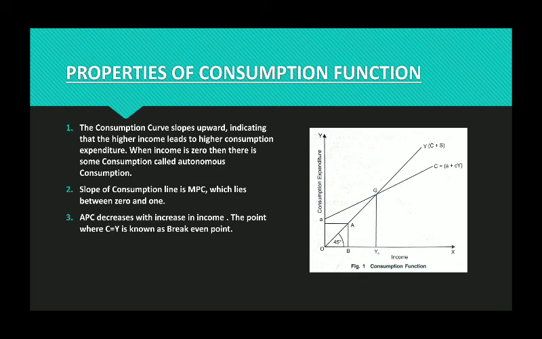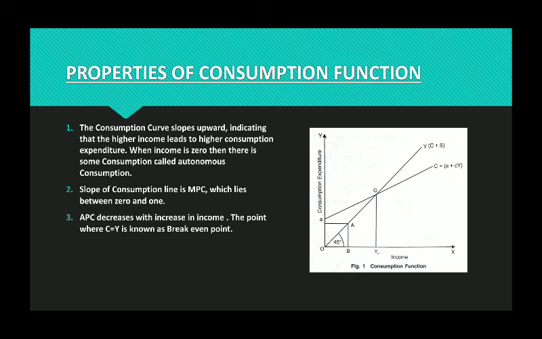So usually extreme values are excluded and it lies between 0 and 1. If you are doing a numerical, children, make sure your MPC value is between 0 and 1. It should not be more than 1 or negative. So you have to be very careful.